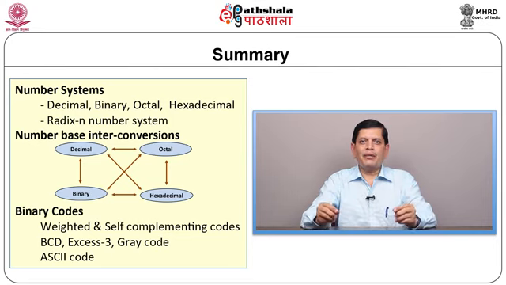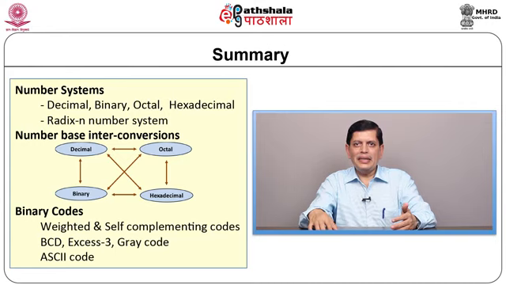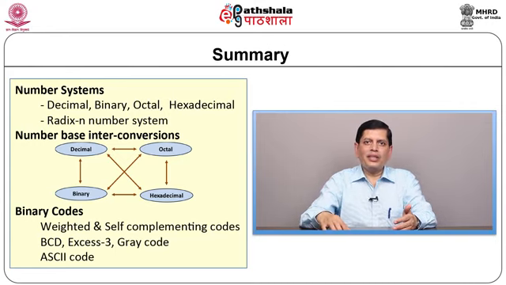Let us recall some of the things that we have studied in this module. The number system started with understanding the basic characteristics of the different forms of numbers. We have studied the decimal, binary, octal and hexadecimal, how these could be represented in sum of weights form, or maybe we can have a polynomial representation. In addition to that, we have studied the number conversions, decimal to binary, decimal to octal, decimal to hexadecimal and vice versa. In addition to that, understanding the number system and their representation is one part, whereas learning something about the different binary codes for processing is another section.